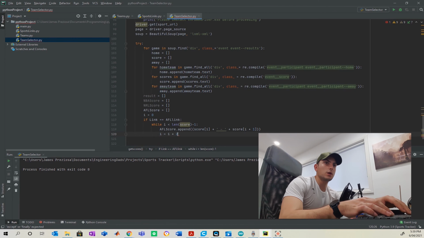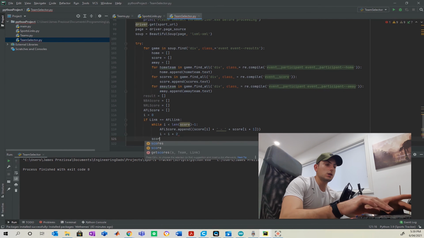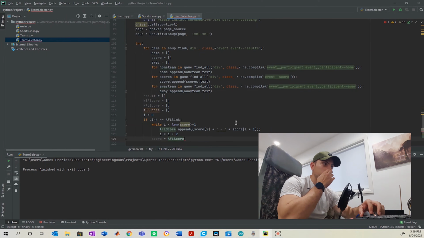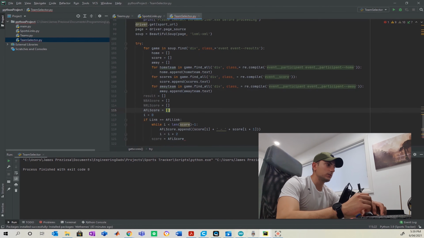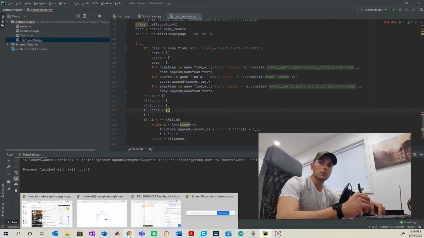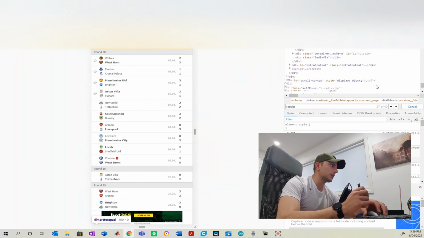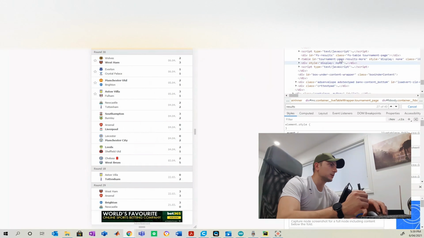And I'll show you guys what I mean in just a sec. So my score here is going to equal my new AFL score in the array that I've just defined. Alrighty, so why did I do that? It seemed like a waste of time. Well, really it wasn't, because the app wouldn't have worked without doing this.